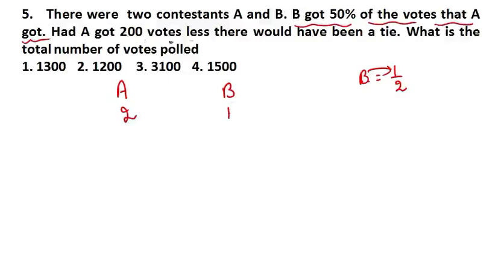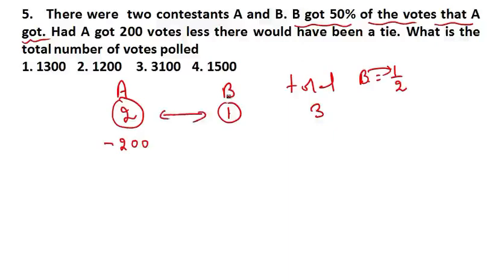Now read the next statement. Had A got 200 votes less. If A got 200 votes less, there would have been a tie. Here you can see A got 2, B got 1. So what will be the total number of votes? The total is 3. So here you can see that it is not a tie. B is 1 and A is 2.